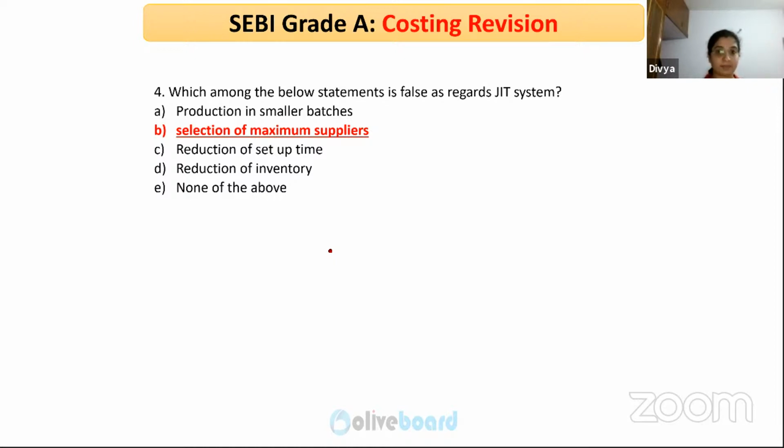Selection of maximum suppliers, definitely not. When a company is operating a JIT system, it sees to it that it selects a few suppliers. Of course, before finalizing the suppliers, they would have had a lot of inquiries, but the selection will be very minimum, say 3 to 4, and they will select suppliers who are ready to give them on time and with quality.